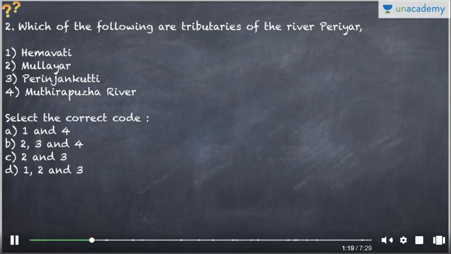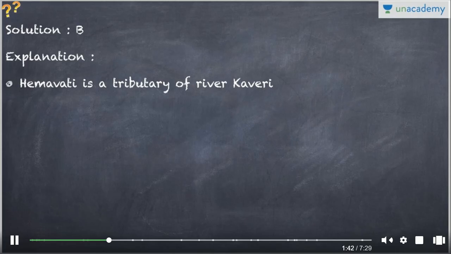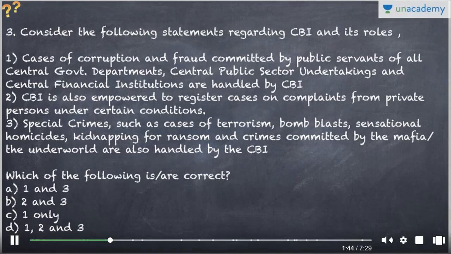The next question is regarding the tributaries of River Periyar. So obviously a very important river in southern India, so you have to be aware about its tributaries. So Hemavati, Mullayar, Perin, Jankuti and Muthirapuha River. Hemavati is actually the tributary of Kaveri River, so not of the Periyar, and the rest of the three are its tributaries. So correct option is B, second, third and fourth. So you need to revise the geography concepts if you are not able to solve this question.